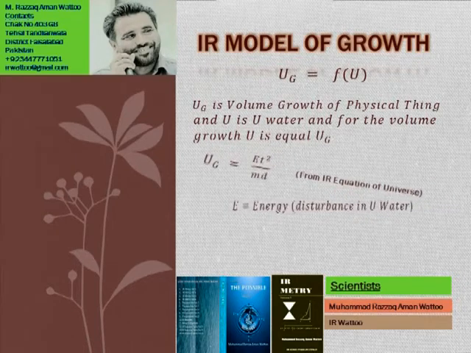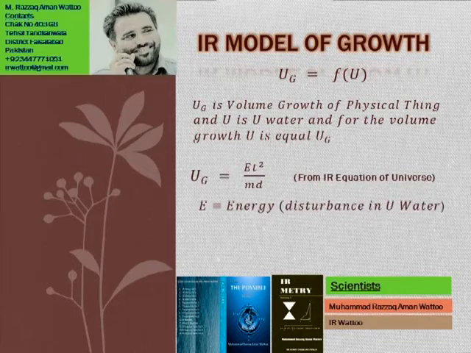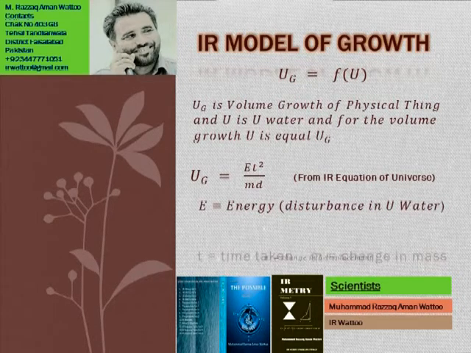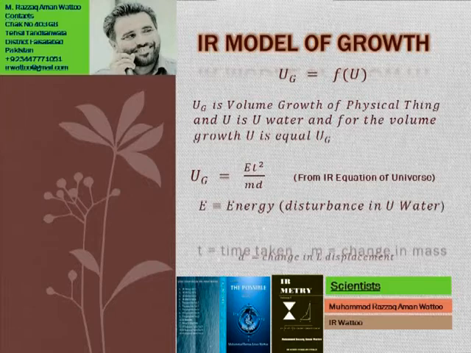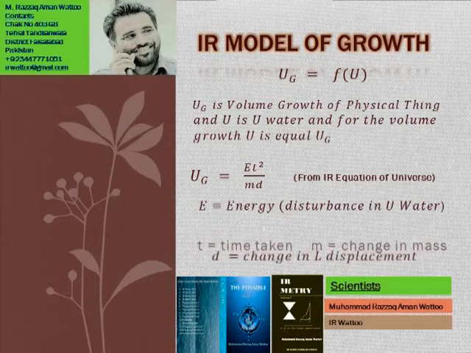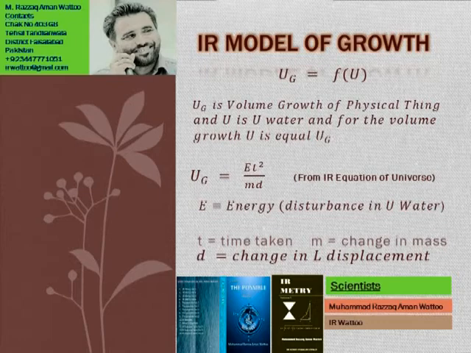So this way we can say growth is a function of the U vector, and the equation is that UG is equal to ET square over MD. This is my own equation, also from the book The Possible, the IR equation of the universe, where E stands for energy, where energy is the disturbance in the U vector, T is the time taken in growth, while M is the mass and D is the displacement.